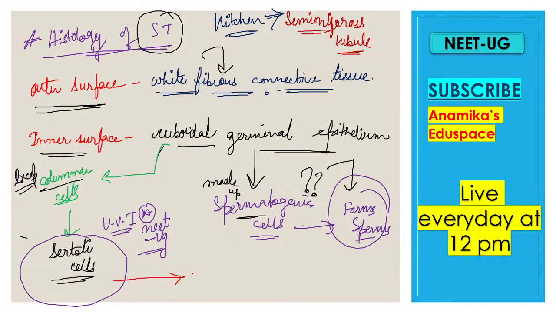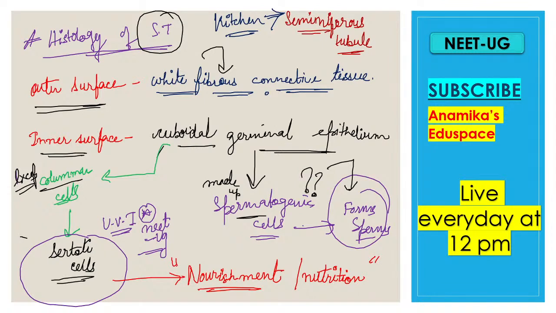So Sertoli cells actually provide nourishment. Do you know what is nourishment and what is nutrition? Sperms also need nourishment and nutrition. The sperms use a sweet substance, that is fructose, and that is why they need nourishment and nutrition, which is provided by the Sertoli cells.